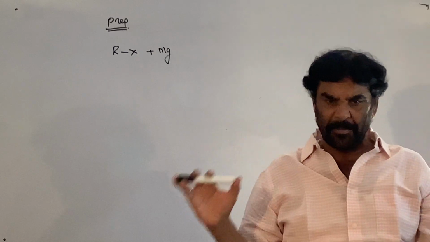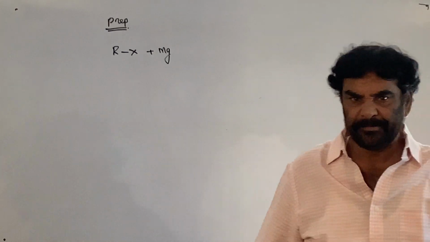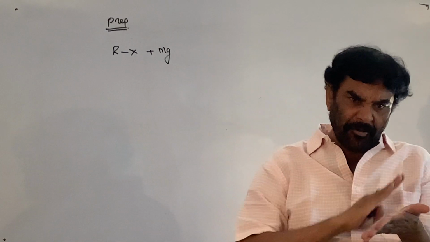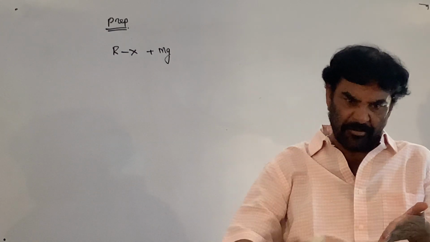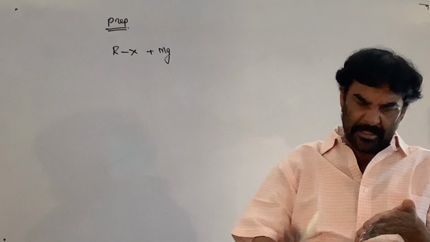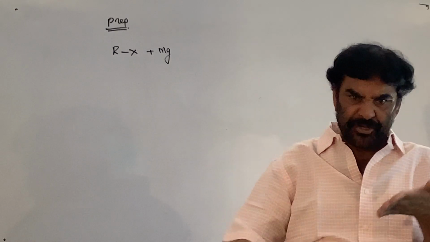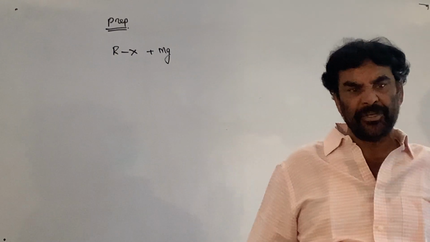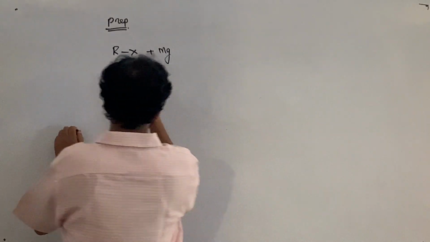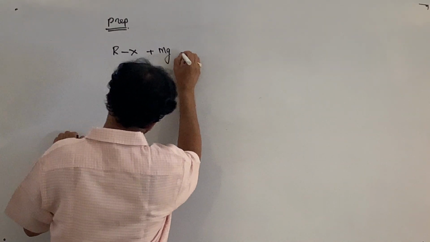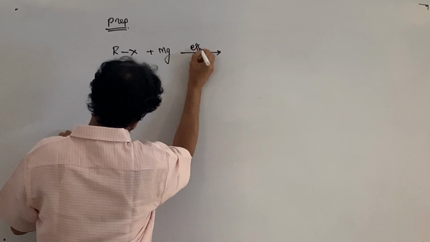You know the meaning of passivity. So you have to rub the magnesium using sandpaper, brush it, so that the entire oxide is removed. Then the alkyl halide is treated with the metallic magnesium in ether.